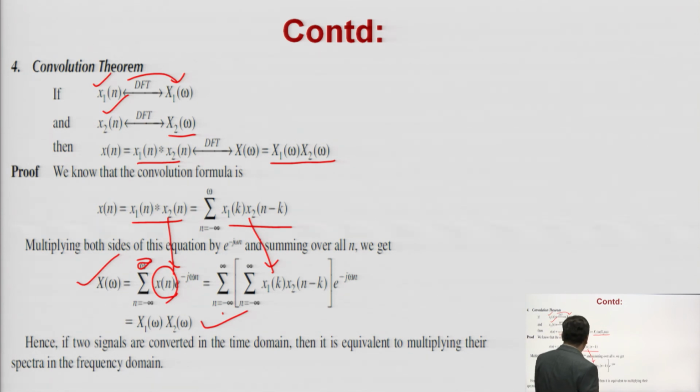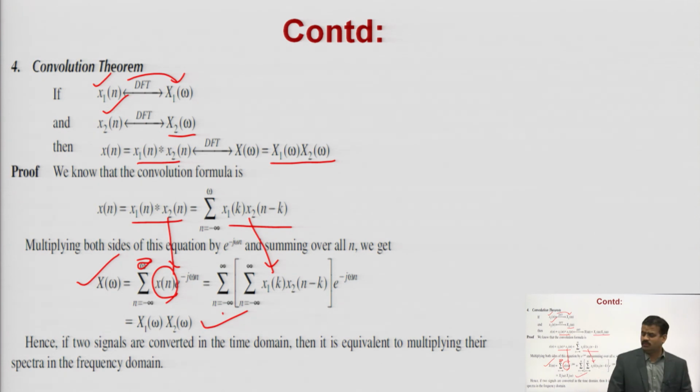It is simply X1(k) into X2(k) or X1(omega) into X2(omega). Omega is for the continuous domain and k is for the discrete domain. Omega means you are taking the discrete-time Fourier transform, that is DTFT. But in case of DFT, you prefer X(k), and the convolution that we will study here is circular convolution.